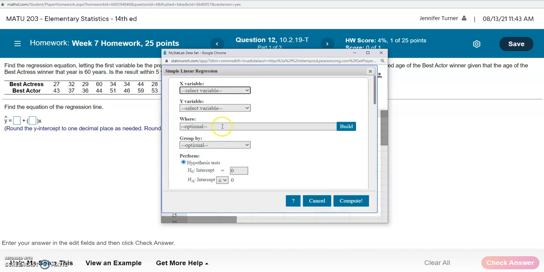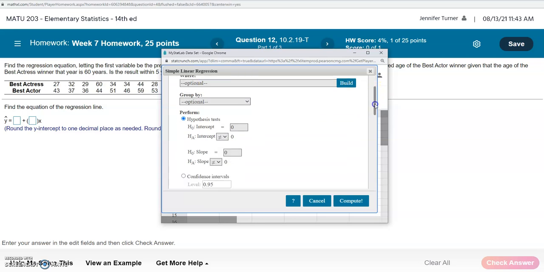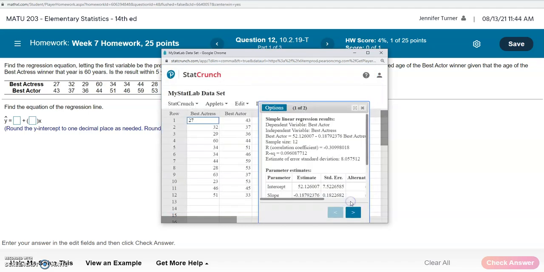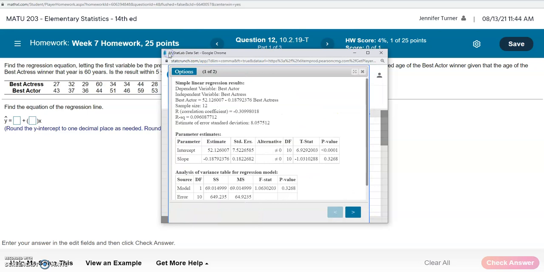And we were told that the X variable is the Best Actress and the Y variable is the Best Actor. In other words, we're trying to use the age of the actress to predict the age of the actor. Everything else we can leave exactly the same, and we can go down and click Compute. So the values that we're looking for the regression equation are right here.